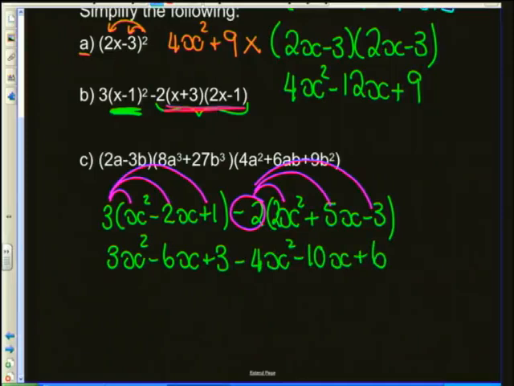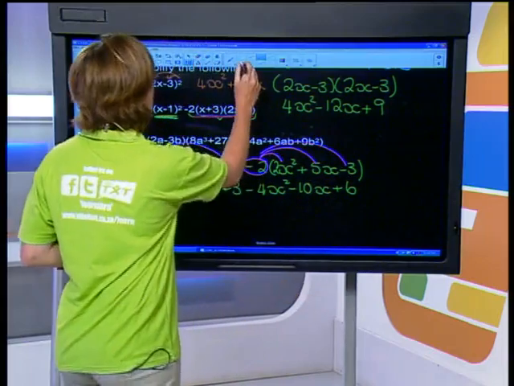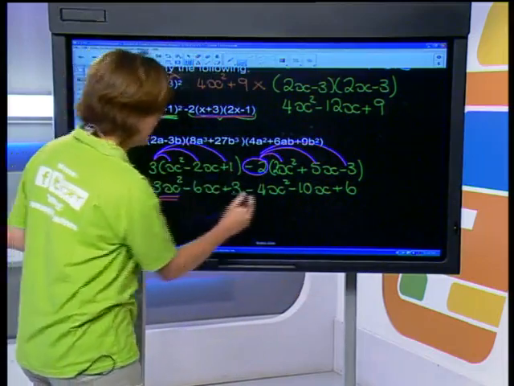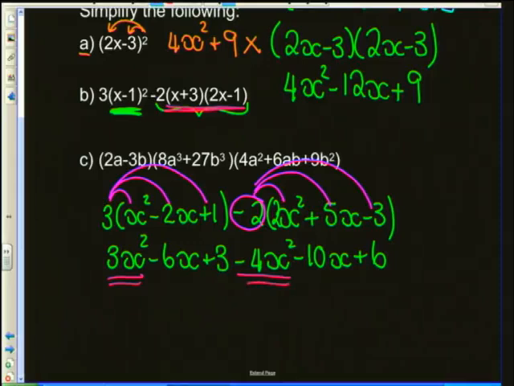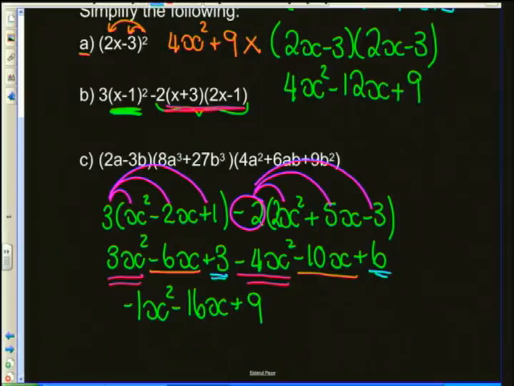Okay, so I have now FOILed out the brackets, I've done all the multiplication, I've done the distribution, so the last thing left to do is to add like terms. All right, we're only allowed to add like terms, so therefore the x squareds can get put together. That means that I've got 3x squared minus 4x squared, which is leaving us with negative 1x squared. I've got a negative 6x and a negative 10x. So negative 6 minus 10, that's giving us negative 16x. And I have got a constant of 3 and plus 6, so therefore we're left with plus 9. Okay, and guys, we can't go any further than that, so you have simplified fully.